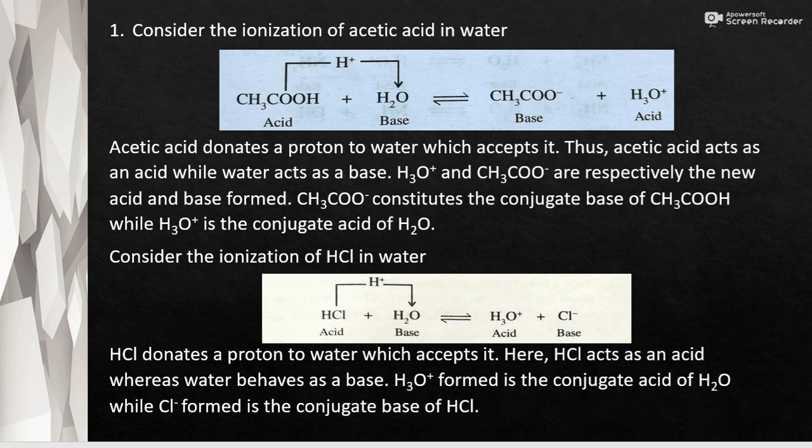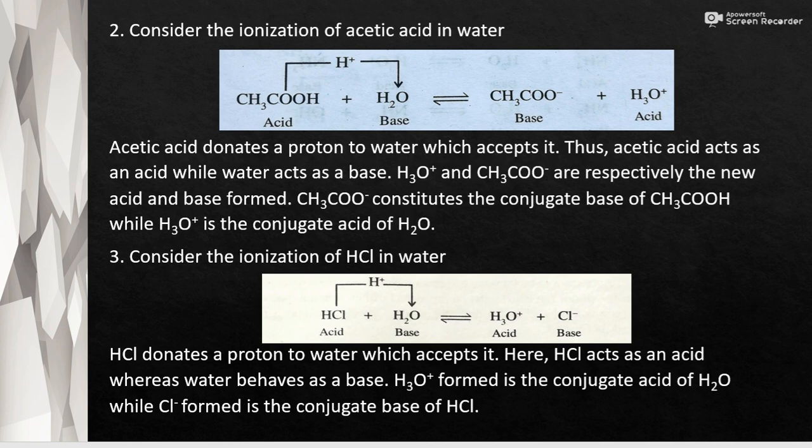So next is the ionization of acetic acid in water. Here we can see that acid is CH3COOH, that is acetic acid. It is donating H plus to the base H2O. H2O is acting as a base here. So H plus is released from or donated by the acid CH3COOH, and the base H2O accepts this proton to become H3O plus acid.